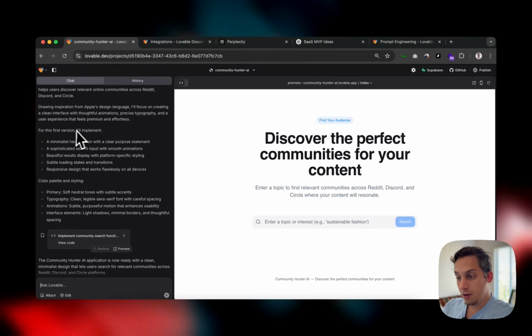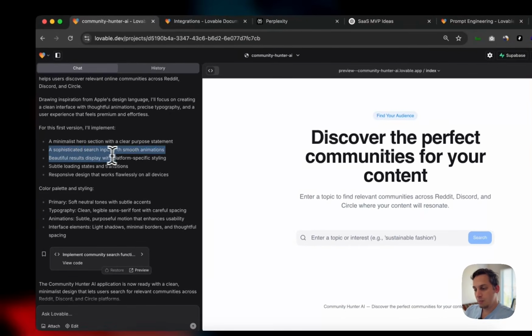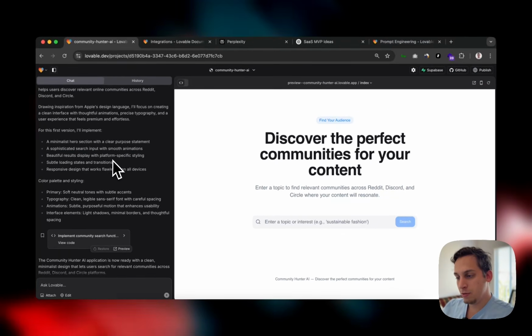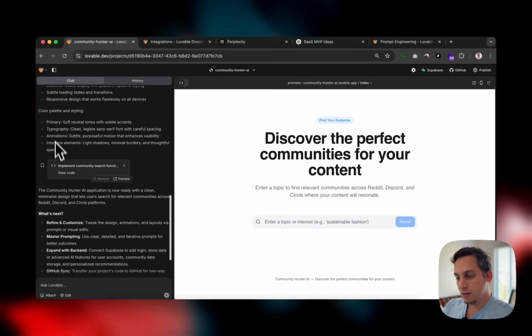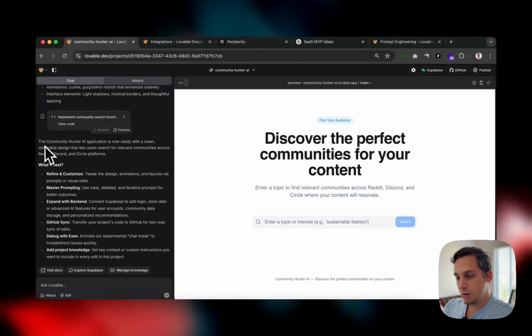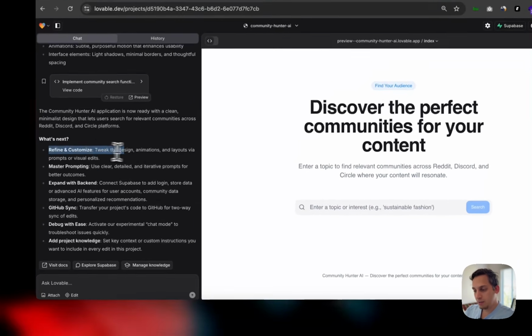For the first version, I'll implement a minimalist hero section with a clear purpose statement, a sophisticated search input with smooth animations, beautiful results display with platform-specific styling, subtle loading states and transitions, and responsive design. Okay, so this is all designed. The Community Hunter AI application is now ready with a clean, minimalist design that lets users search for relevant communities across platforms. What's next? Refine and customize.